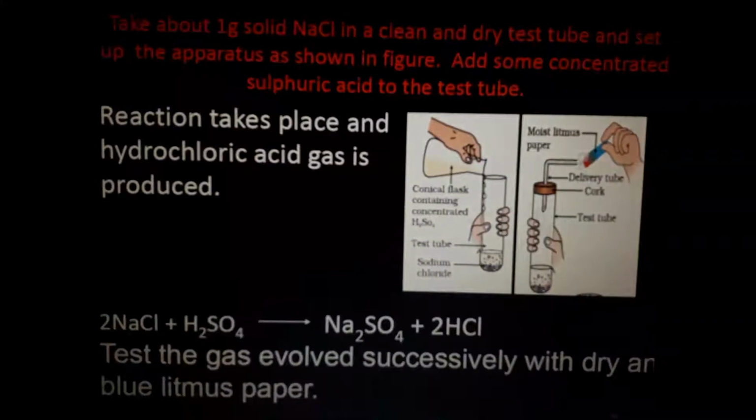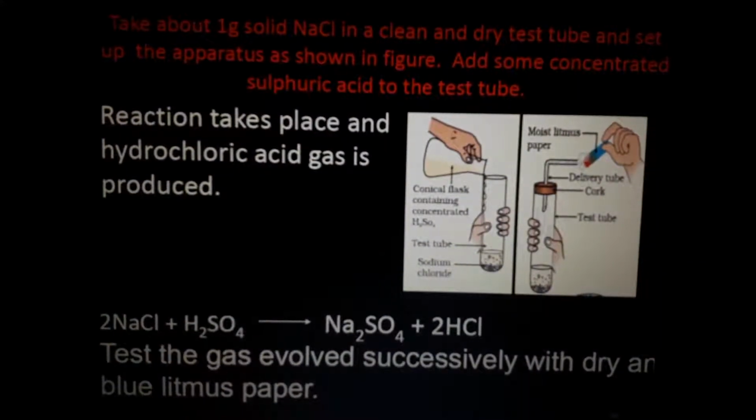This is a simple experiment. Take 1 gram of solid sodium chloride, there is no water involved here, in a dry test tube and set up the apparatus as shown in the figure.